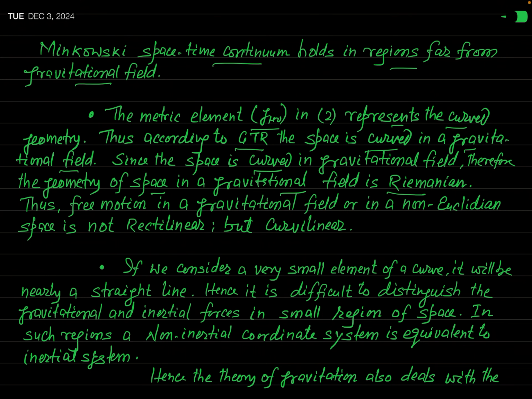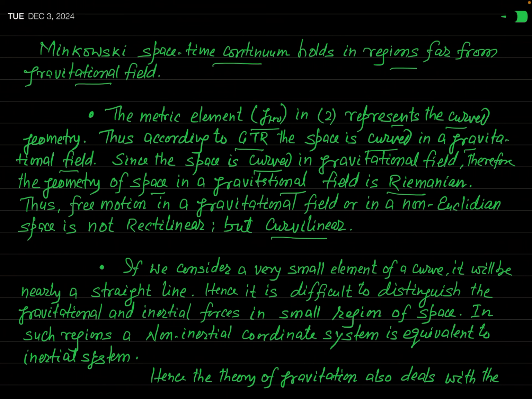Its geometry will be Riemannian because the idea was originally developed by a great mathematician, Riemann. Okay? So you can say that free motion in a gravitational field, or in a non-Euclidean space, is not rectilinear, not straight, but it will be curvilinear.